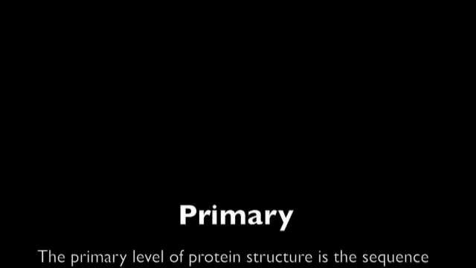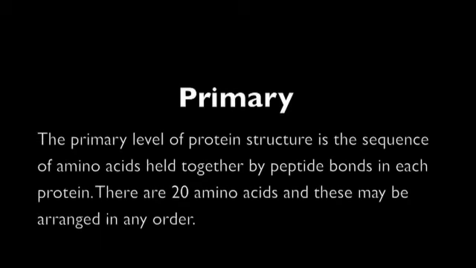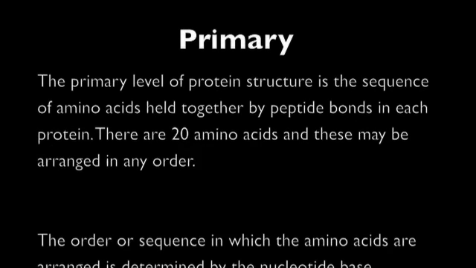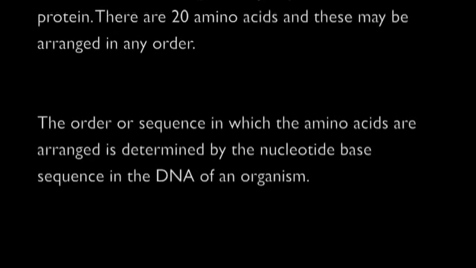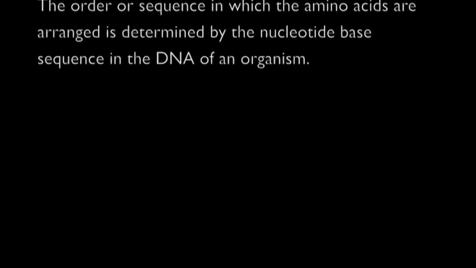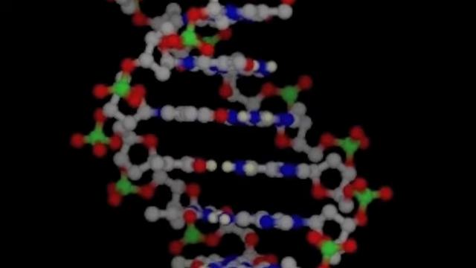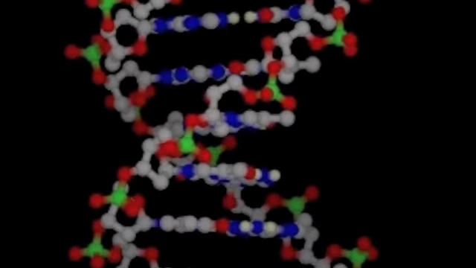The primary level of protein structure is the unique sequence of amino acids held together by peptide bonds in each protein. There are 20 amino acids, and these may be arranged in any order. The order or sequence in which the amino acids are arranged is determined by the nucleotide base sequence in the DNA of an organism. Because every organism has its own DNA, every organism has its own unique proteins.